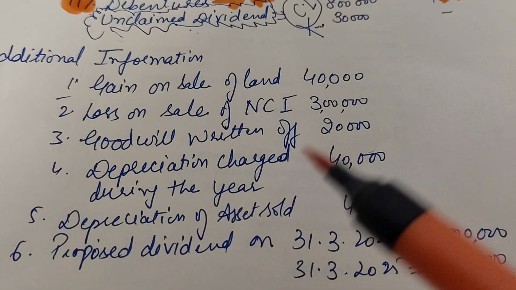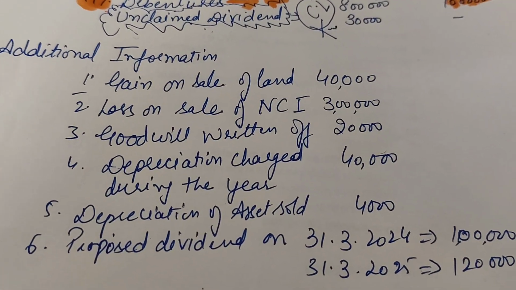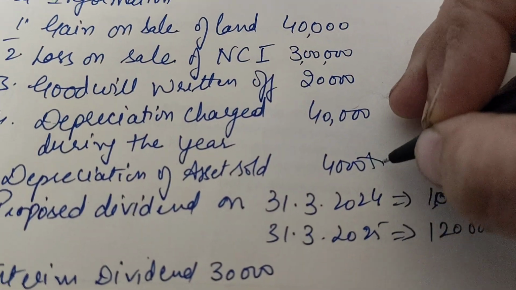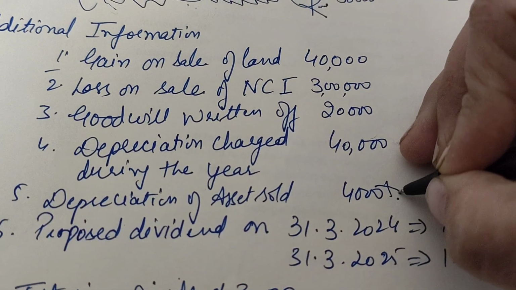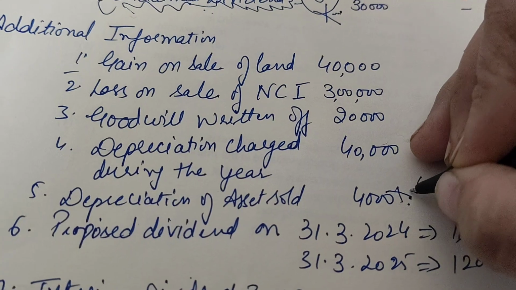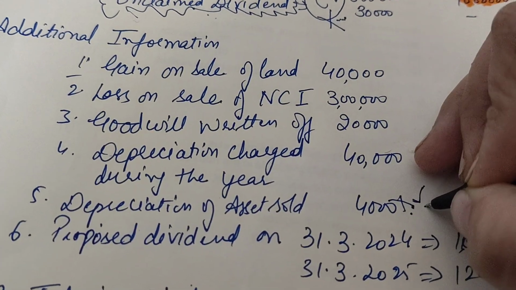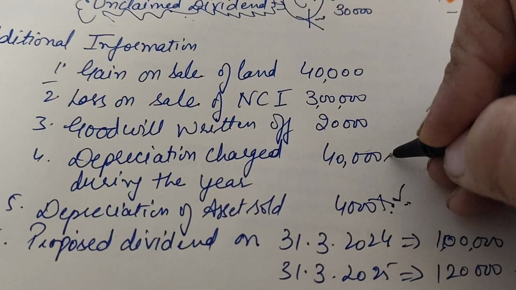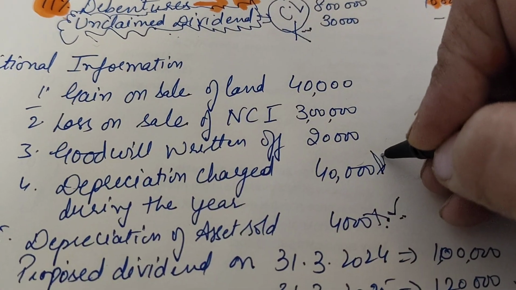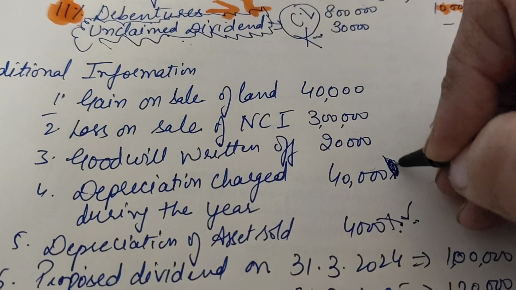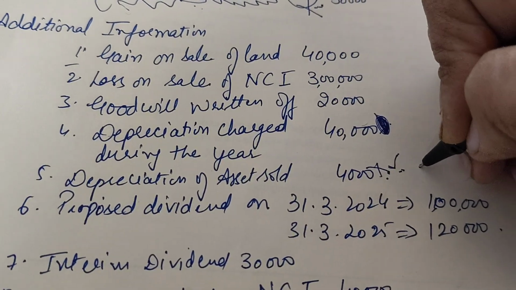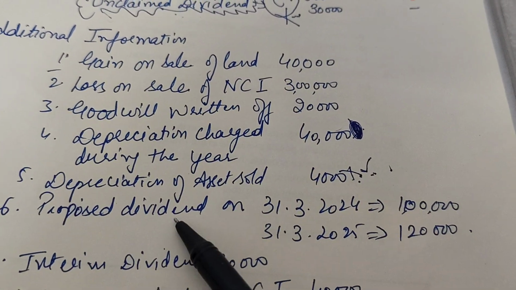You have to keep in mind that the depreciation on assets sold is not considered while preparing your cash flow from operating activity. Rather, this is used for the preparation of your accounts. It will not be taken here. Which depreciation do you have to use? You have to use the depreciation which is charged during the year and not the one on the assets sold.